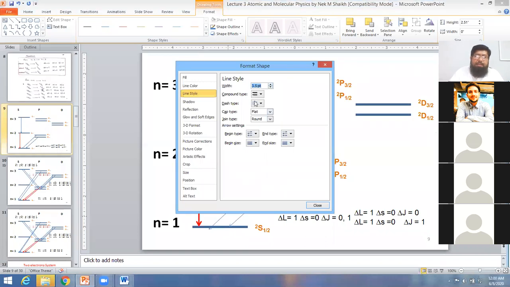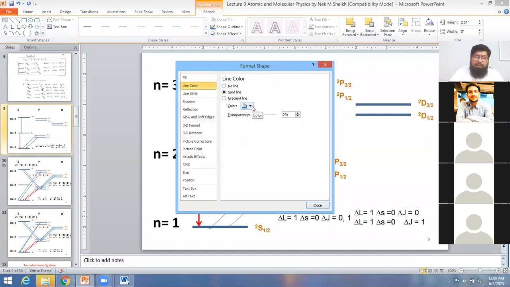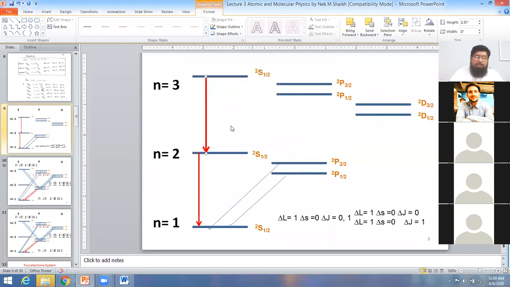This is not possible. Why not possible? Because it is the same orbital, and in the same orbital this transition is not possible. Okay, the second is that it means this is not possible.